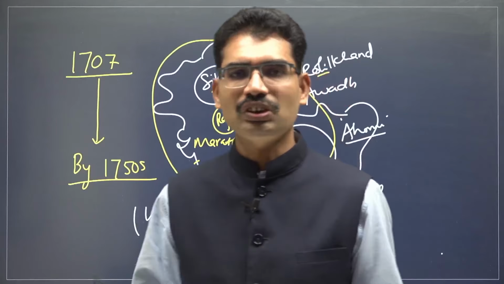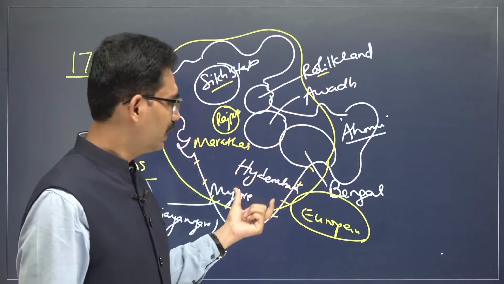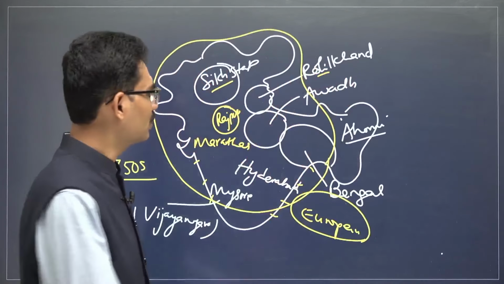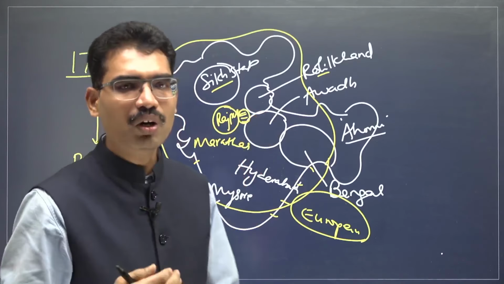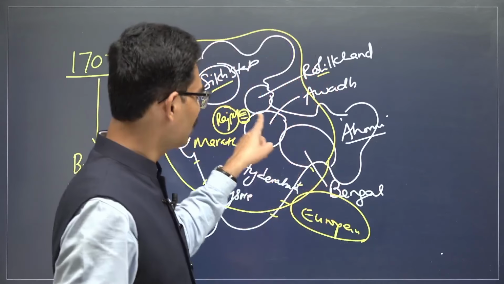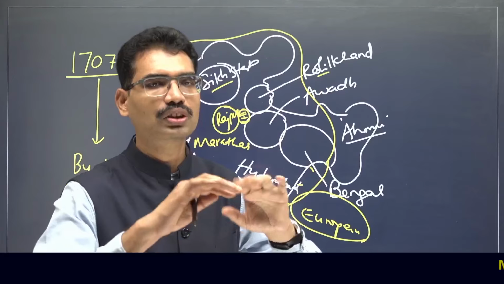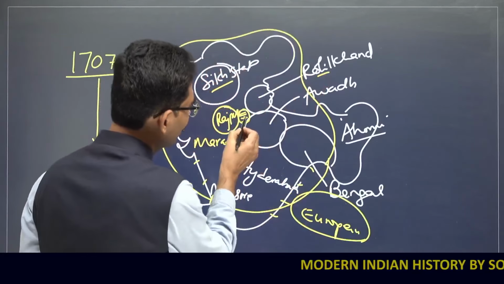If central government is strong, these European companies should take the permission from there. Now they need not even worry about Delhi. Delhi itself is now under threat. And in fact, surprising element is Mughal emperor himself is afraid to stay in Delhi, because someone in Delhi also wanted to kill emperor and wanted to create his own kingdom. That is why emperor himself had to run away from Delhi.